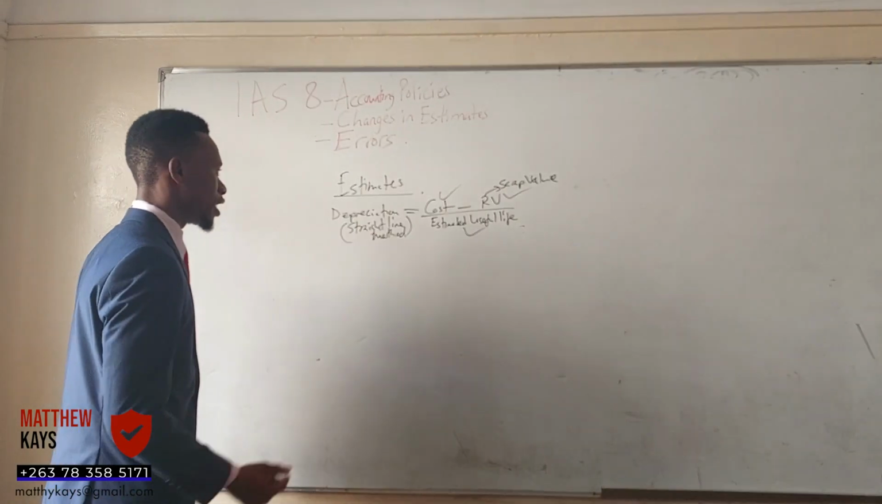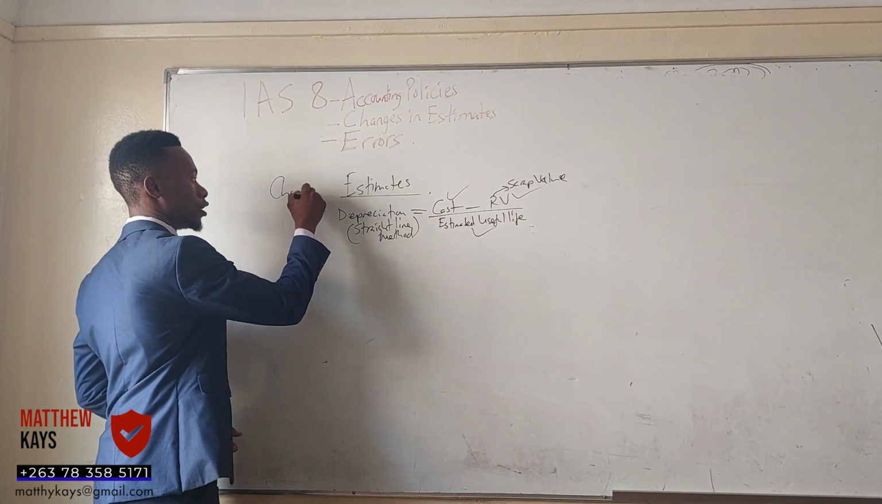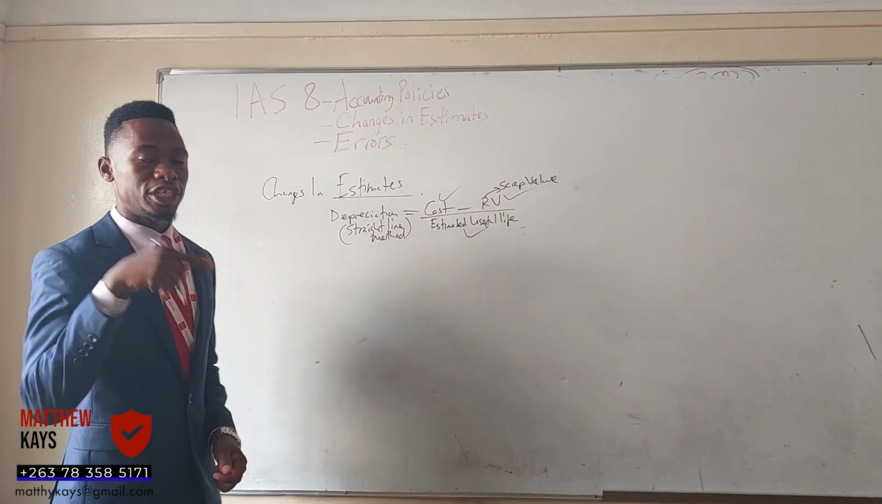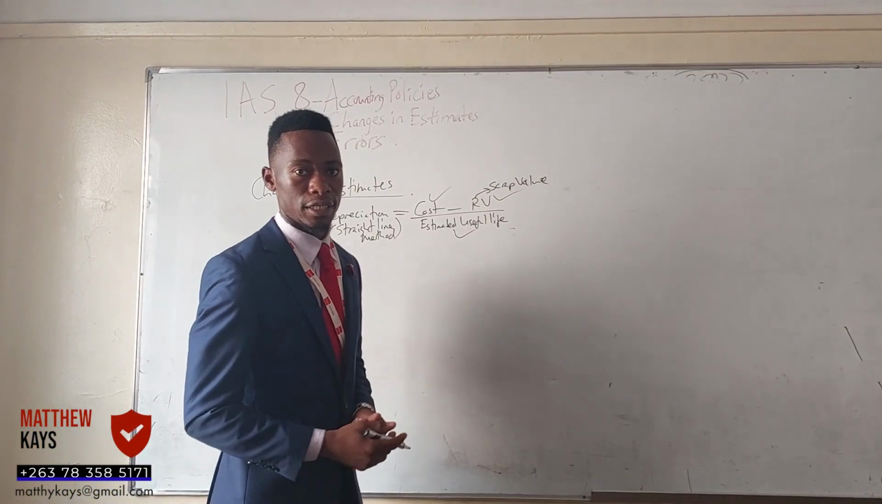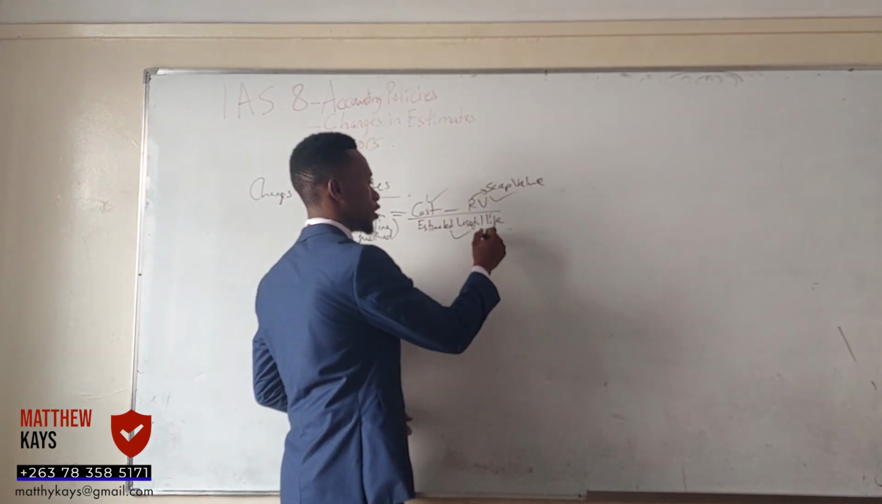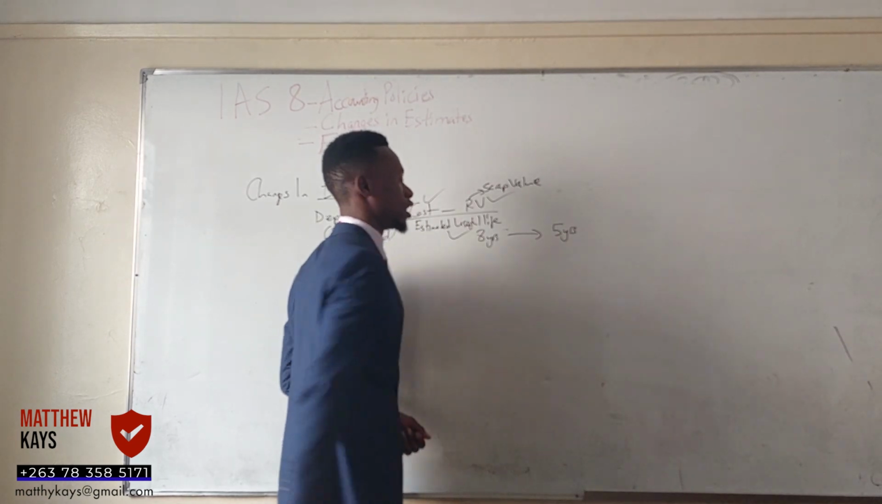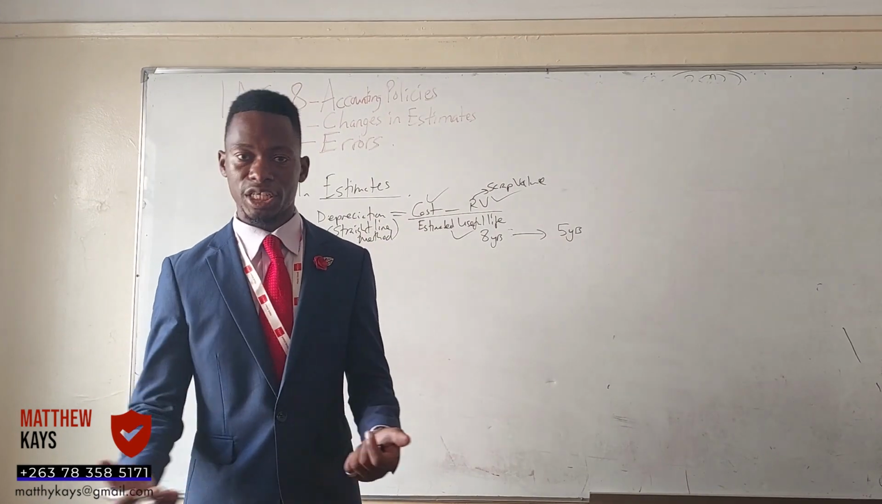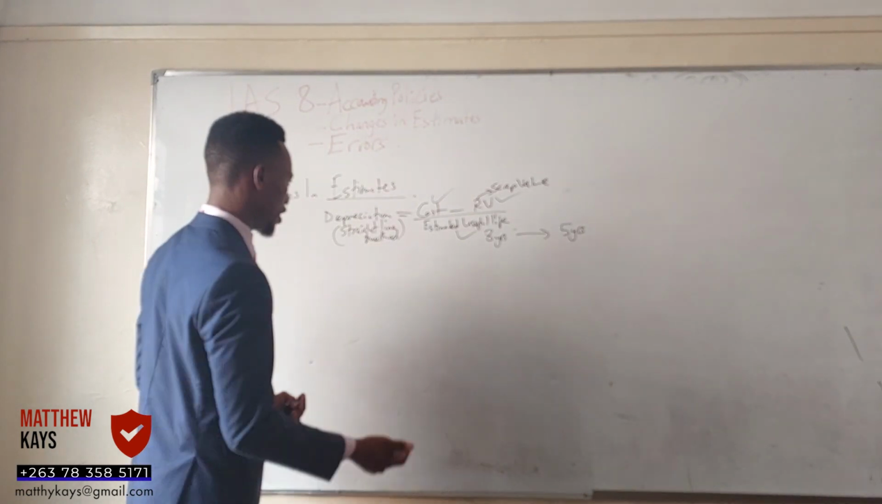So guys, the topic is changes in what? In estimates. You can change the way you were estimating. Like maybe the useful life of the asset, you expected that it is going to last for 8 years, but the estimate has changed. You are now estimating that it will last 5 years. You can change your estimates. So I think these are the changes in estimates, right?